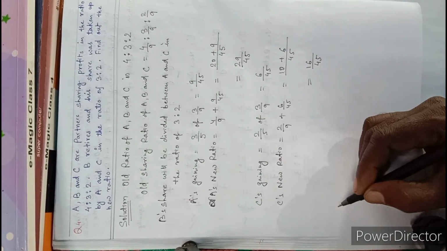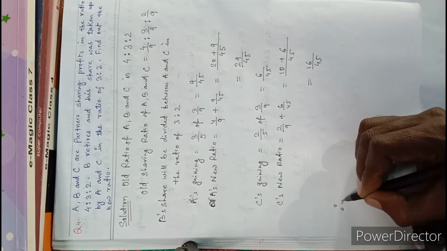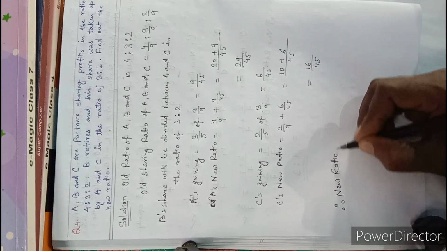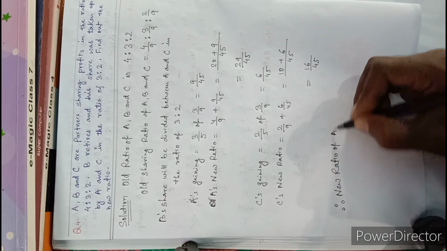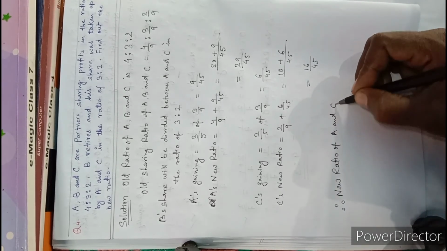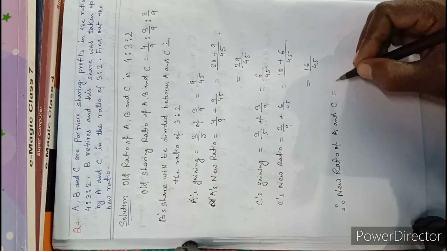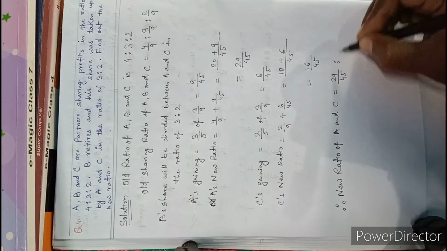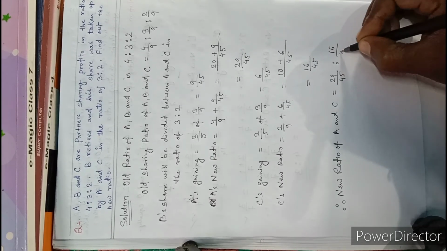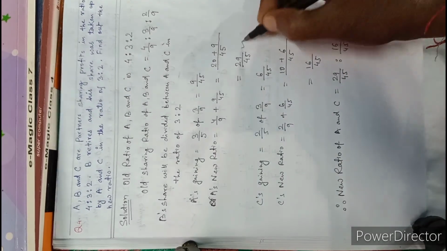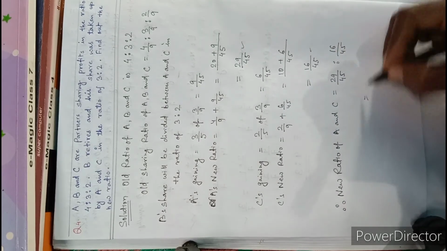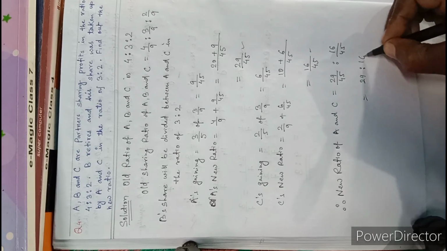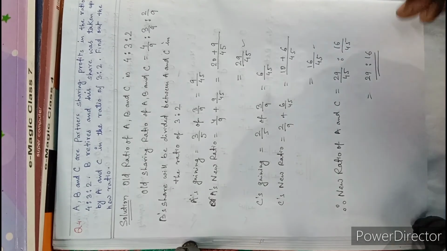Now therefore the new ratio of A and C is 29 by 45 is to 16 by 45. So now you can write here 29 is to 16. So this is the answer.